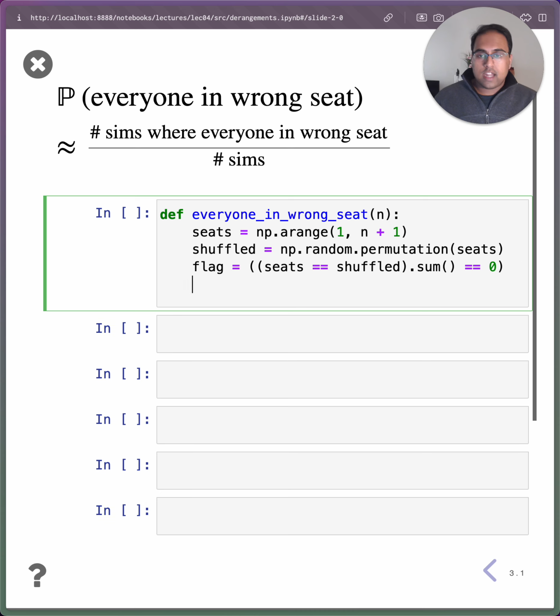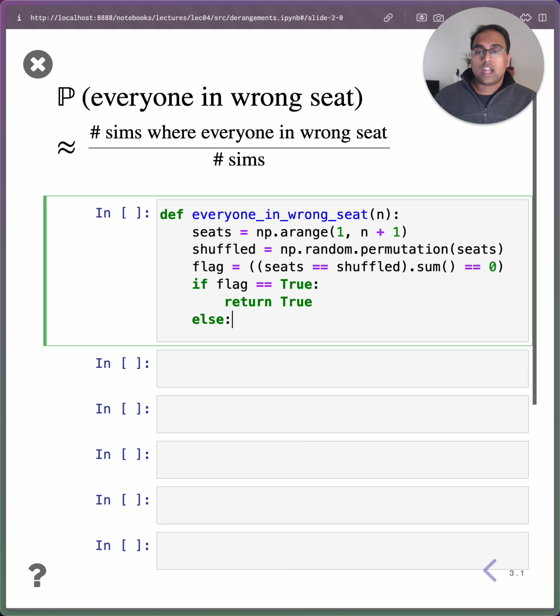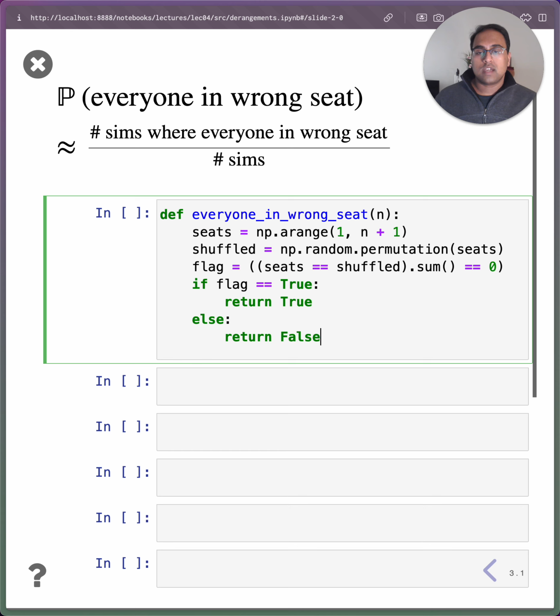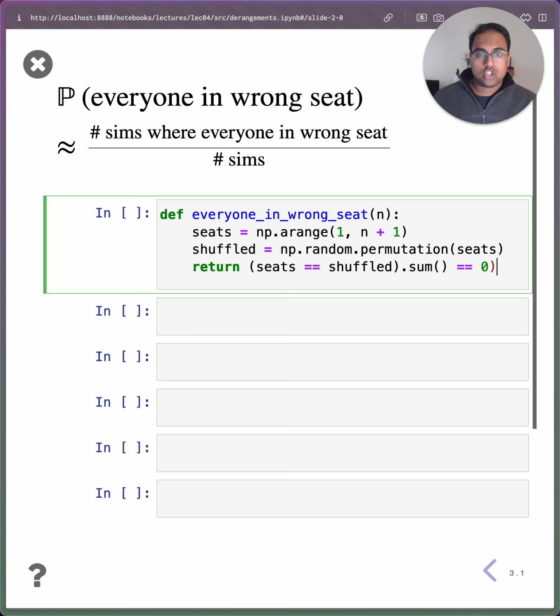Essentially, if this flag is true, in other words, if nobody ended up in their correctly assigned seat, well then I'm going to return true, and otherwise I'm going to return false. But it turns out I don't need this if-else block. I can just return flag. And I also don't really need to assign flag to its own variable. I could just return the result of this check. Okay, so this will function perfectly.